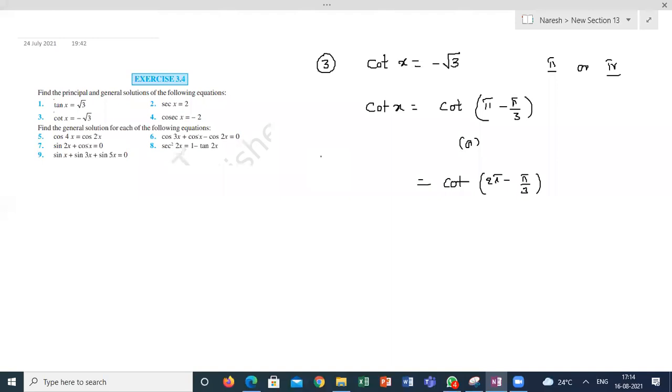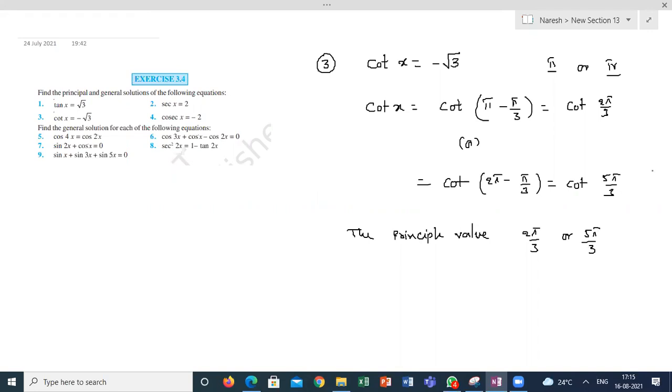Check it. In the rest of the places you won't get any minus root 3. You have only two possible values. So this will be equal to cot of 2 pi by 3 or cot of 5 pi by 3. So what is the principal value here? Two pi by 3 or 5 pi by 3. Is it clear how I wrote the principal value in this case? Yes, sir. So based on this, how to write the general solution?